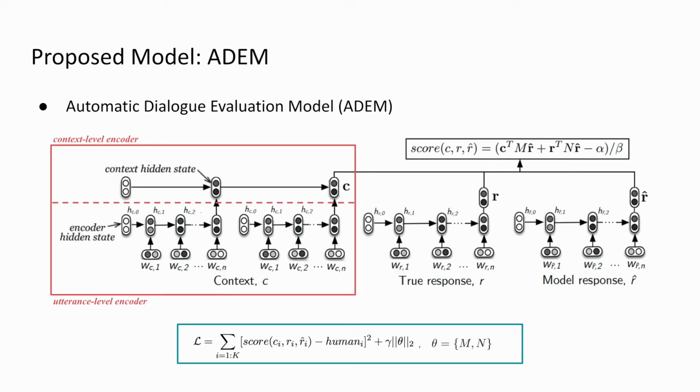Now, the hierarchical RNN encoder that's used has two layers of RNNs, an utterance level encoder and a context level encoder. I've gone ahead and annotated the model schematic to help you clearly identify where each encoder is. The lower utterance level encoder takes words as input and outputs a vector at the end of each utterance. The upper context level encoder takes the utterance representation and outputs a vector representation of the context.